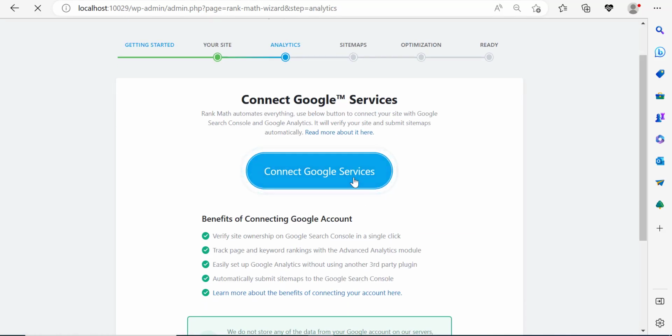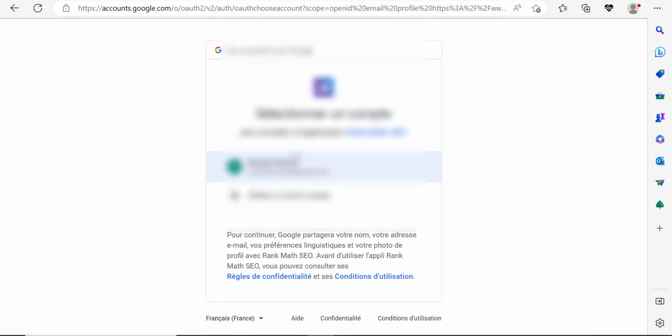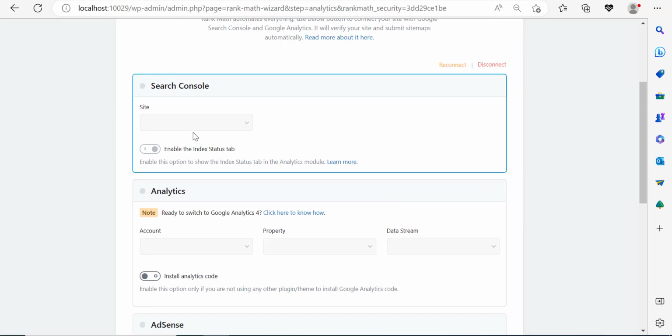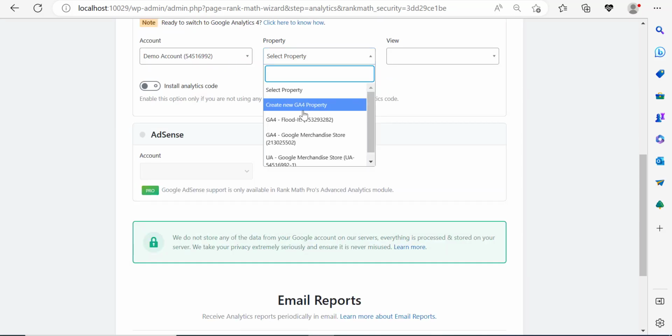And right here, I'm going to click connect Google services to connect our website to Google Analytics and Search Console. Choose your Gmail account. Make sure that you click continue to verify your account. And over here, you want to select the website that you want to connect. So here, I'm going to select the website that we're working on. And scroll down over here. So click on select the property.